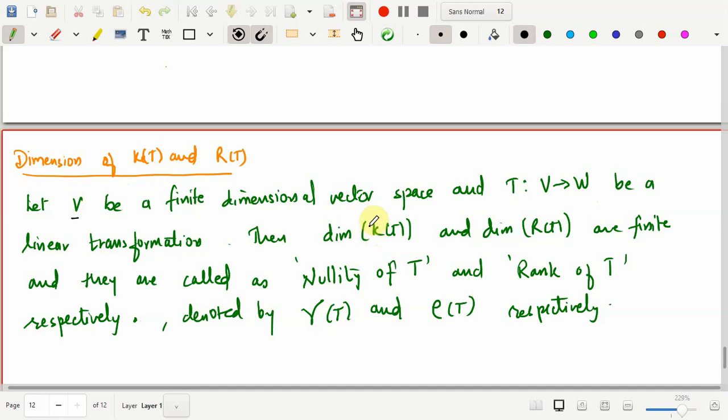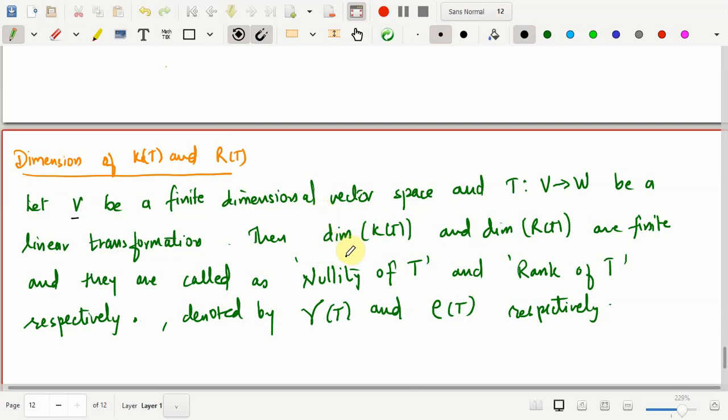And now see, the range of T is determined by the elements of V. It's also going to be a finite dimensional space in W, even if W is infinite dimensional. So we don't require W to be finite dimensional to talk about the dimension of R of T. It's enough to have V as finite dimensional.